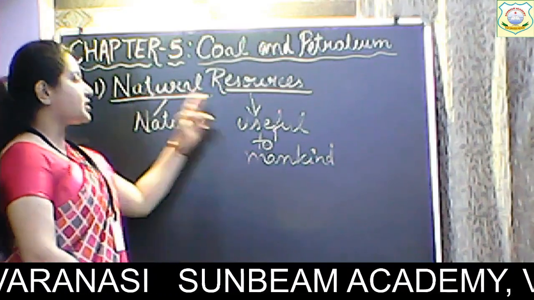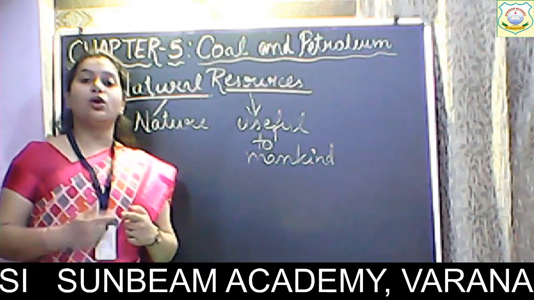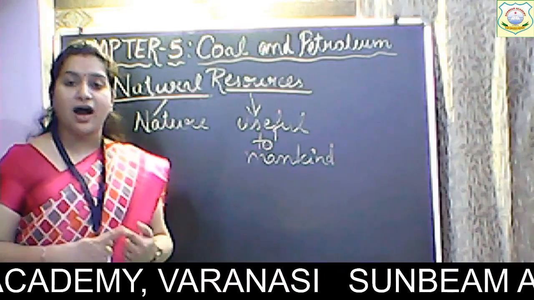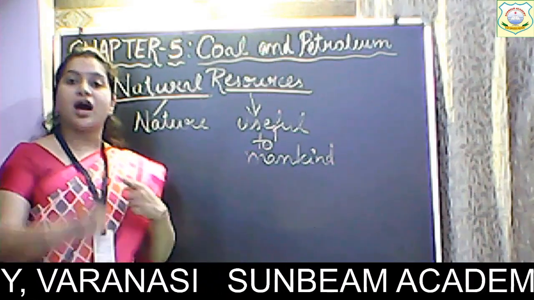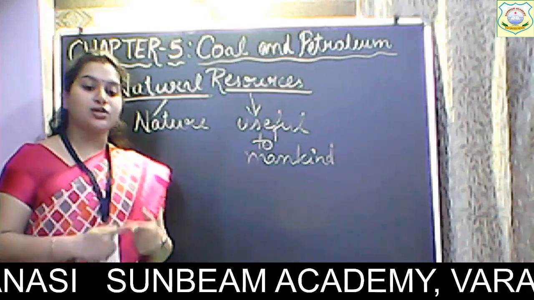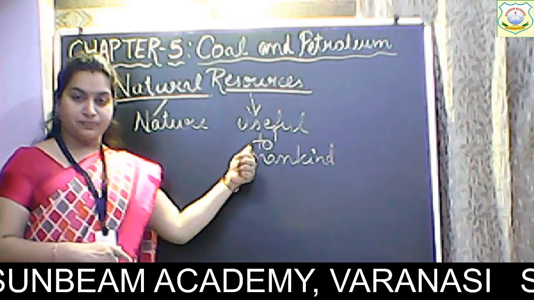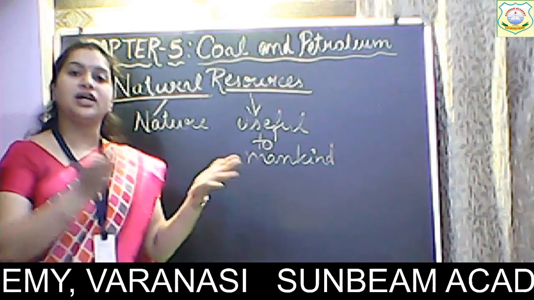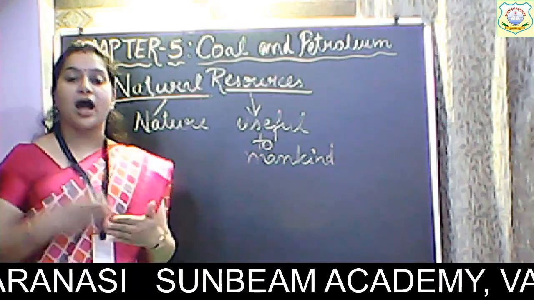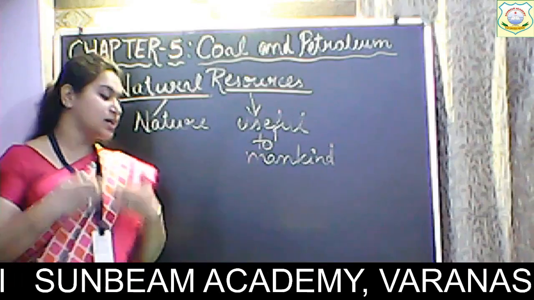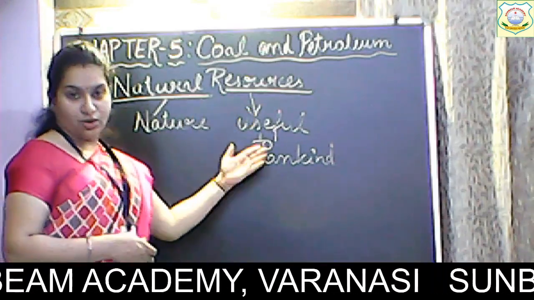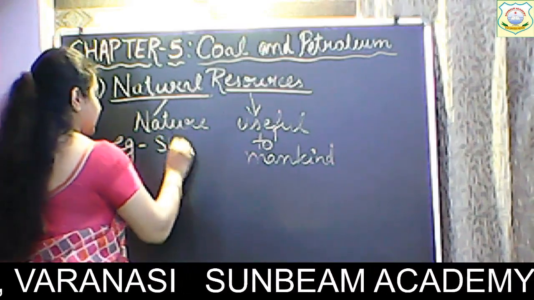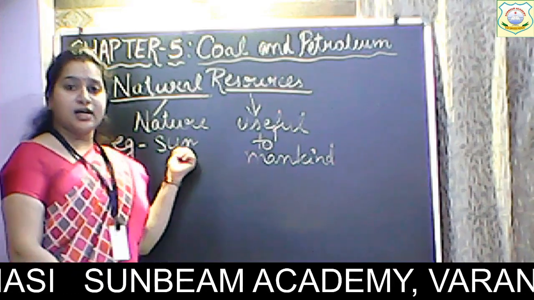Okay. So what is natural resource? All those things, all those products or all those objects that are naturally occurring and are useful to mankind is called natural resource. ऐसी कोई भी चीज जिनको ह्यूमंस ने ना बनाया हो, जो कि नेचुरली अकरिंग हो और वो हमारे काम में आती हो, that is useful to us, is our natural resource. Okay, like for example, sun. Sun is our natural resource.